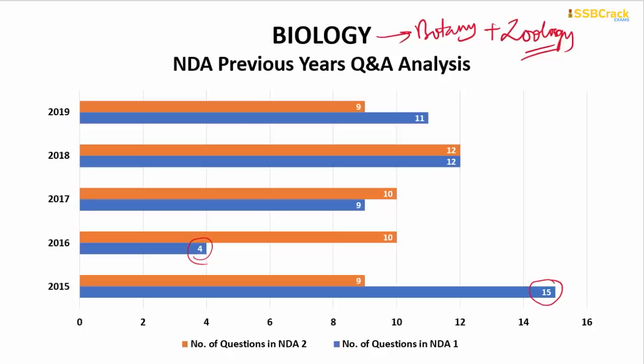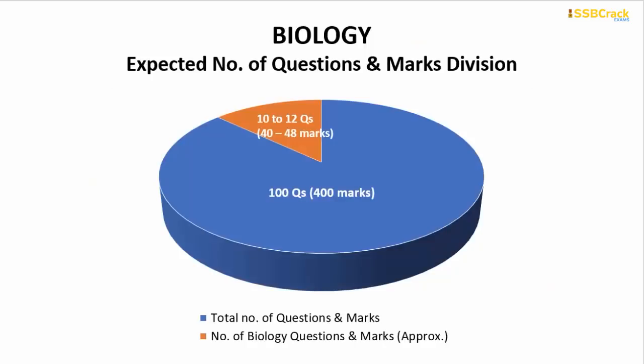But if we see the recent trends, in NDA 2 of 2019 we found 9 questions. In NDA 1 of 2019, we found 11 questions. By calculating the average number of questions over the last 5 years, we can expect around 10 to 12 questions from the biology part. By scoring completely correct answers in the biology section, we can assure you that you can get around 40 to 48 marks out of the whole 400 marks if you score well in the biology part.